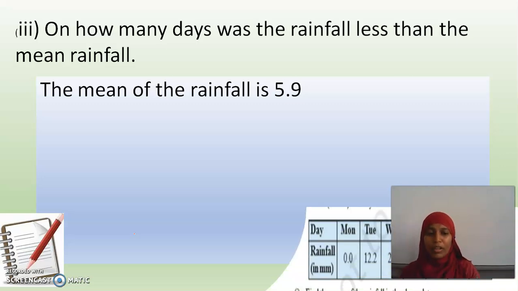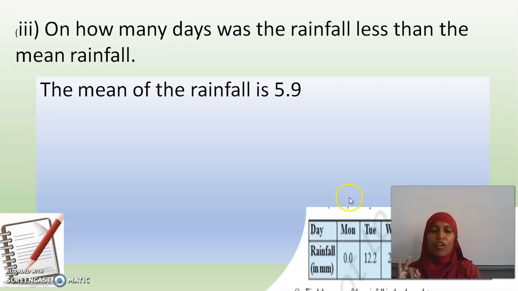Now look at the table here. Again it is hidden, but you can refer to your note and find on how many days the measures are less than 5.9, as asked in the question. On Monday it is 0.0. It is less. On Tuesday it is 12.2. Is it less than 5.9? No. But on Wednesday it is 2.1, so it is less than 5.9.